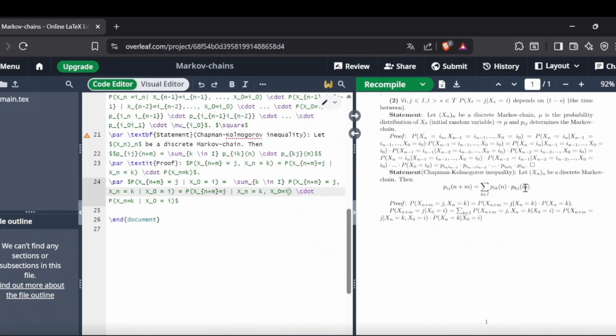This is exactly p_ik^(n), because n minus 0 is n. On the other hand, the probability of X_(n+m) equals j, with the condition X_n equals k, X_0 equals i, is exactly this probability without the condition X_0 equals i because of the Markov property. That probability is exactly the other transition probability, p_kj^(m), and this is what we wanted.